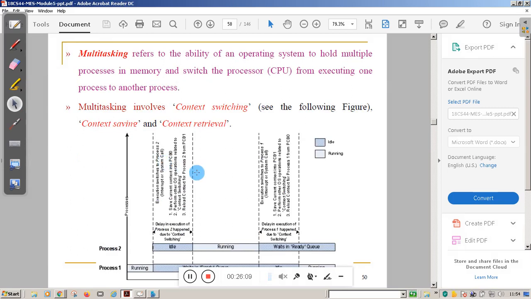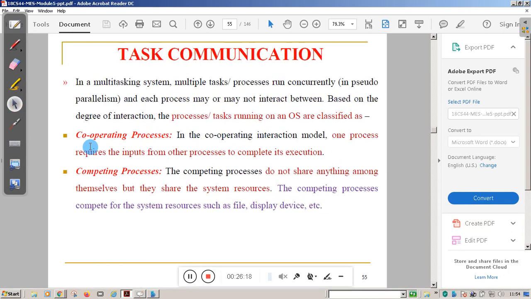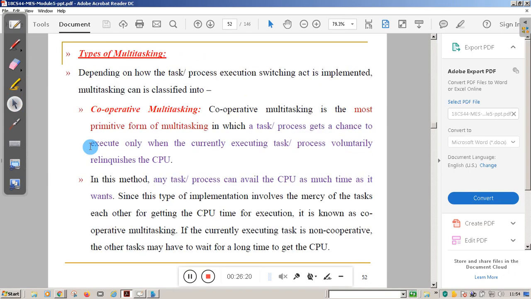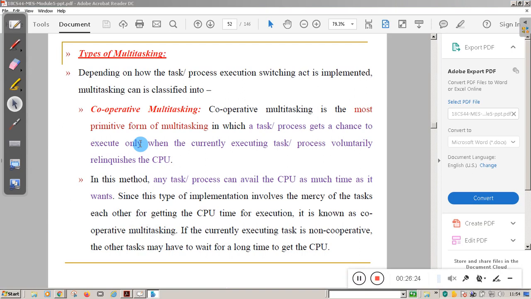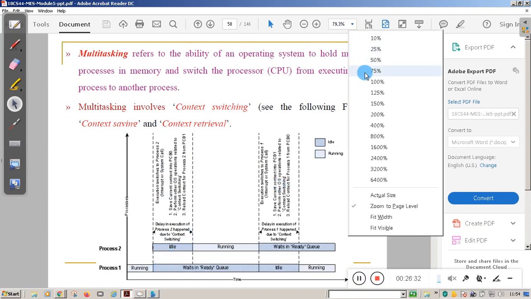So here you see multitasking. Let me explain. All of you please concentrate. With that, I think after that we can wind up this one session. So here, let me zoom this one.